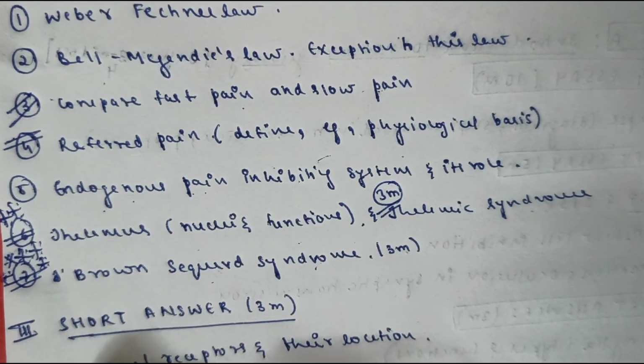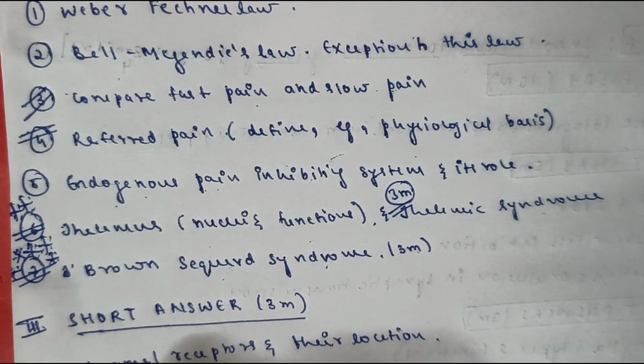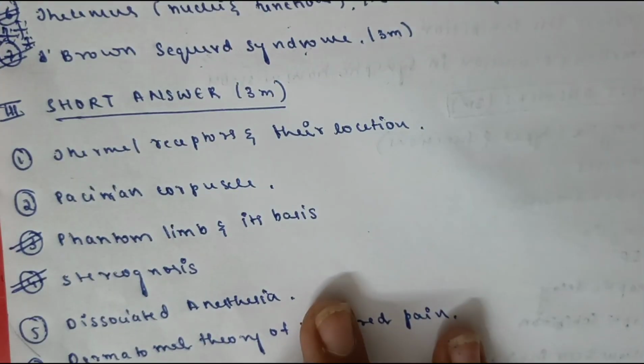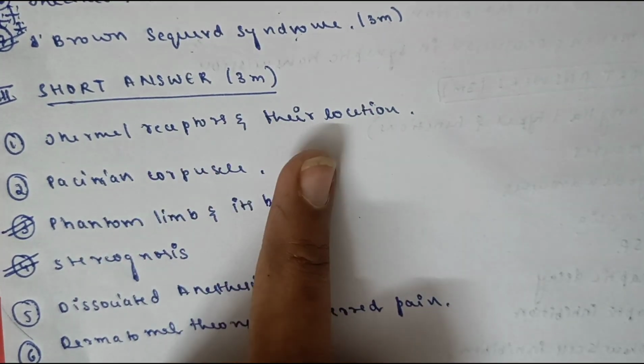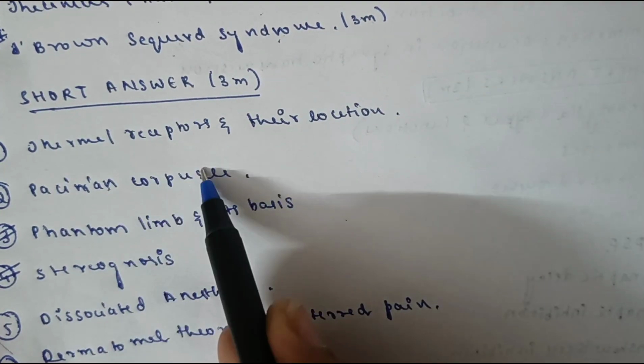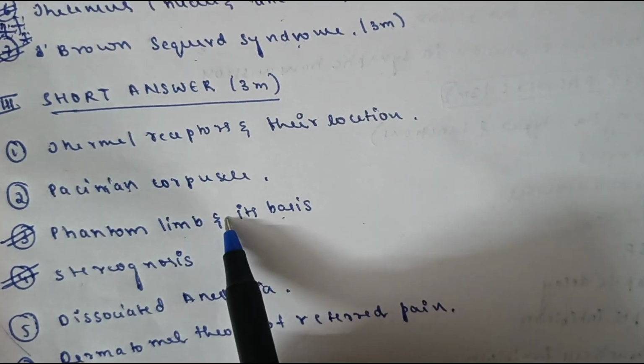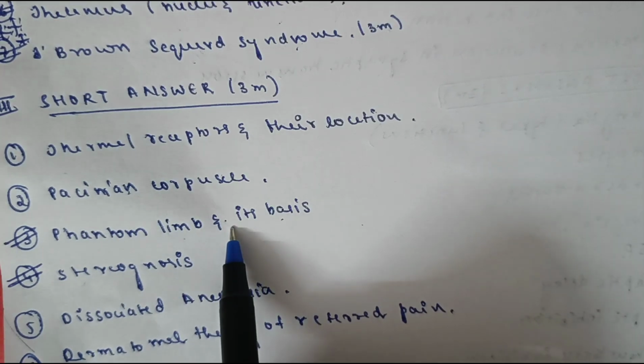Then coming to the short answer. That is a 3 mark question. That is thermal receptors and their location. Then it is the Pacinian corpuscle, important. Phantom limb and its basis. It's very interesting and it's very important also.